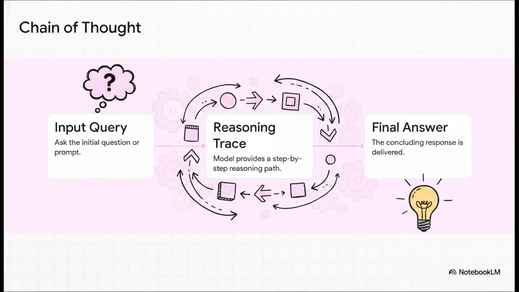I actually want to slow down for a second here because this is super vital. By simply tacking on a phrase like, let's think step by step to the end of your prompt, you're forcing the AI to create a reasoning trace before it spits out the final answer. It mimics how we humans solve problems, but more importantly, if the AI makes a logical goof, you can actually read through its steps and see exactly where it derailed. You're not just stuck staring at a wrong final answer wondering what happened.